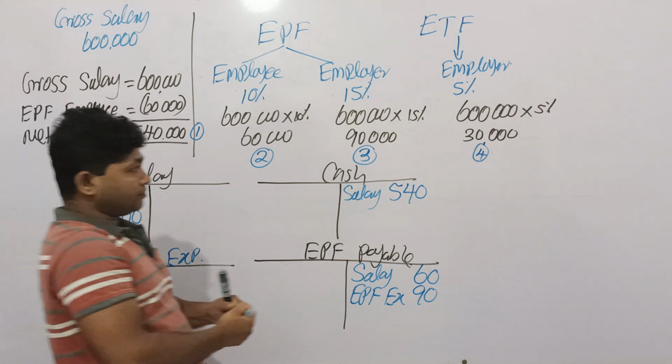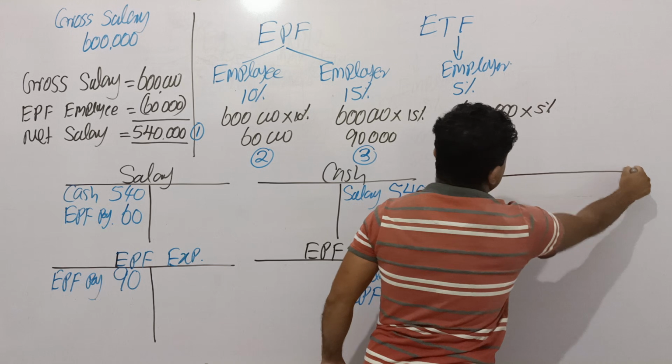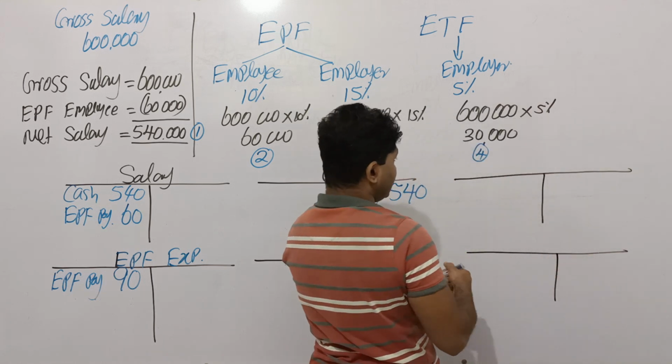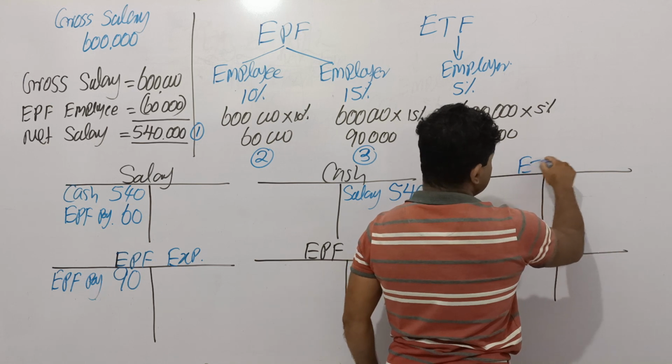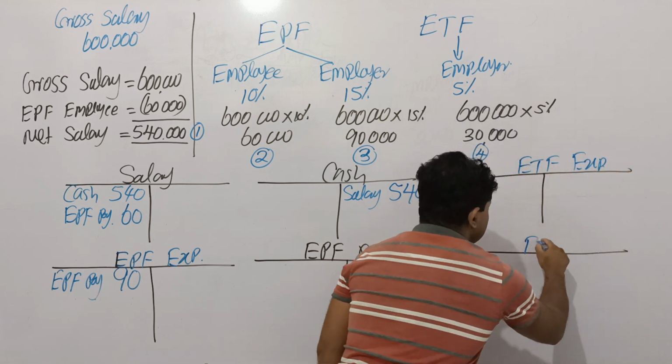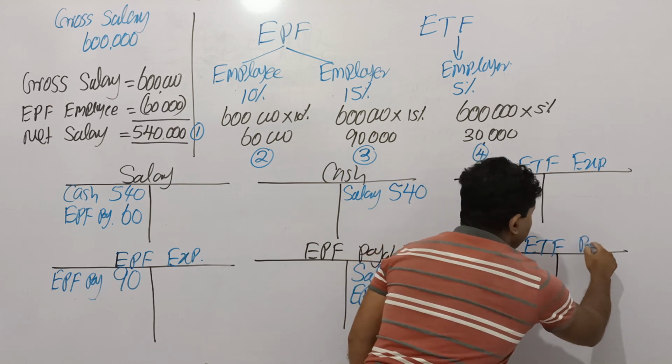ETF is also the same way, only the employer contribution. Therefore, two separate ledger accounts: ETF expense account as well as ETF payable.